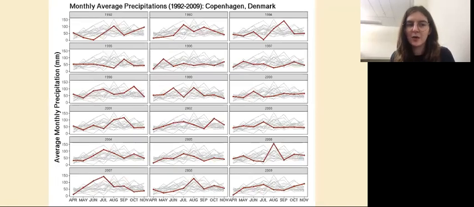So that y-axis is now precipitation in millimeters. And although there's a lot of variation within each year, between years, the overall precipitation is fairly consistent.